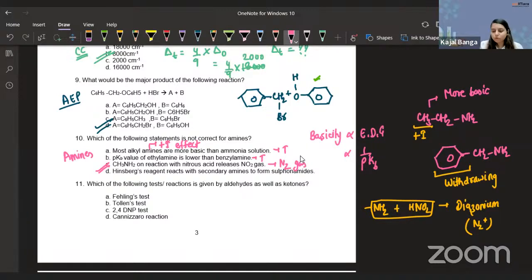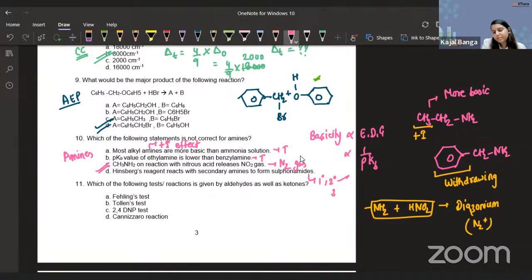Let's look at the D option also, no worries. Hinsberg reagent reacts with secondary amines to form sulfonamide. That is correct. That is correct. There is this test of Hinsberg reagent which we use to distinguish primary, secondary and tertiary. So 1 degree and 2 degree will react.